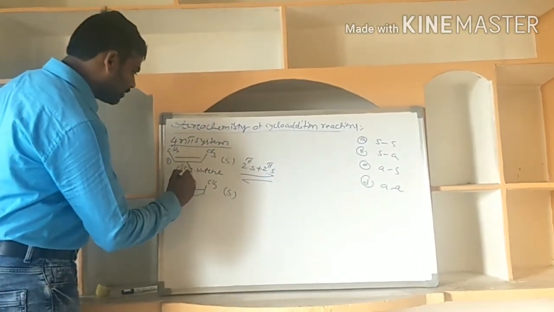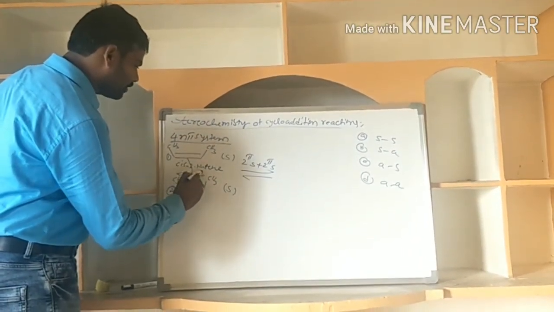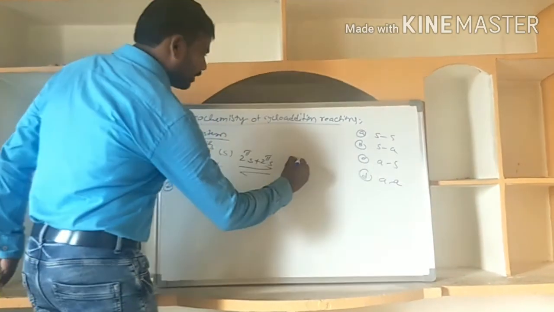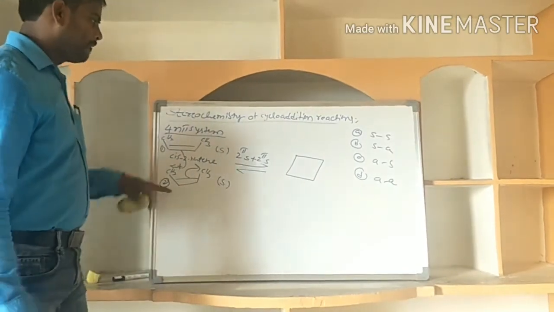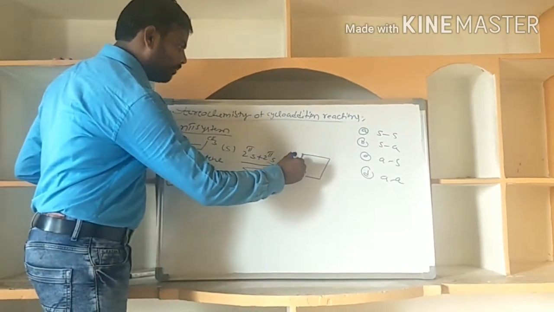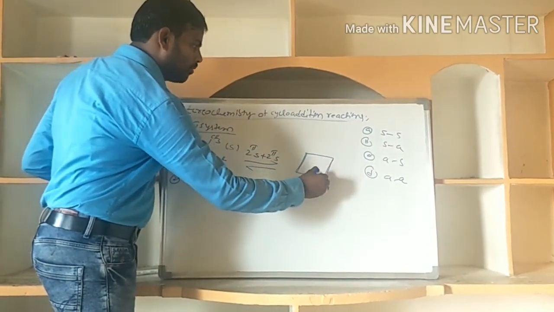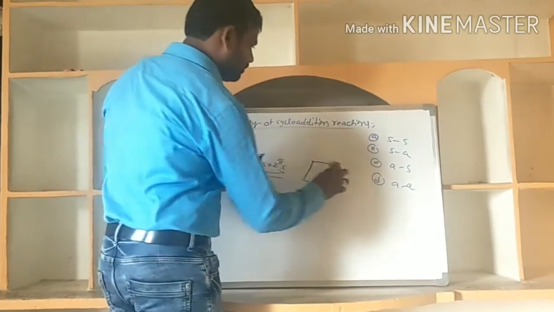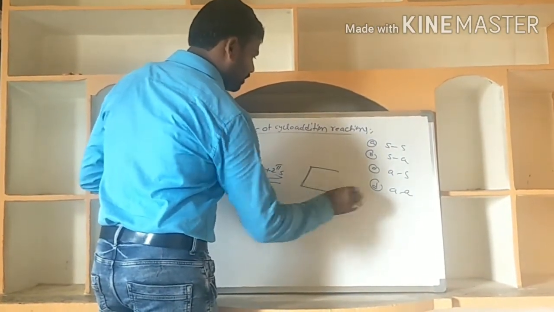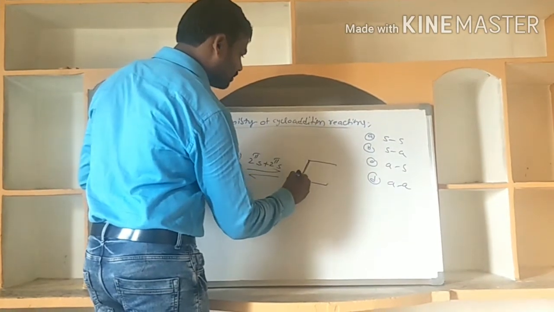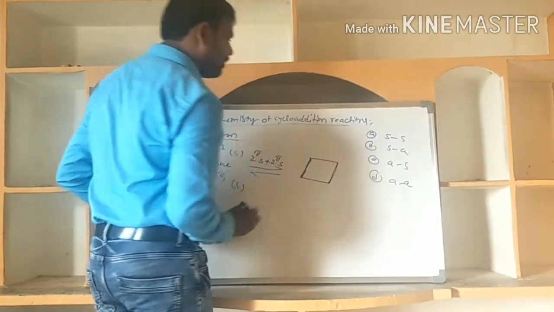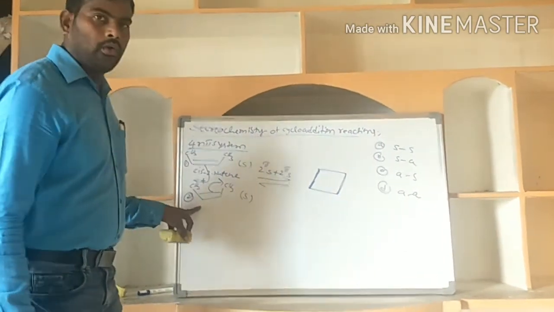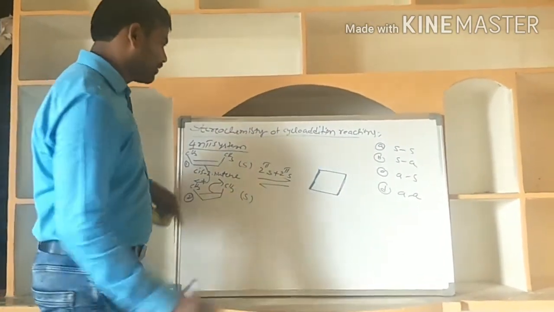In supra addition, what is the addition product first? Cyclobutane is the addition product. These two new sigma bonds are forming between these two. Now, write the stereochemistry for the substituents here.